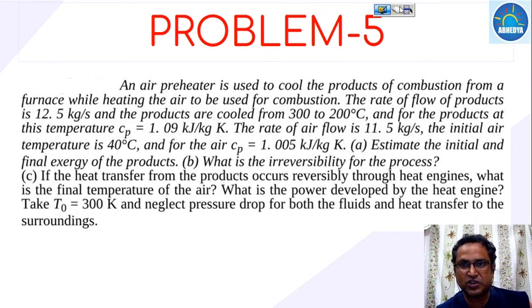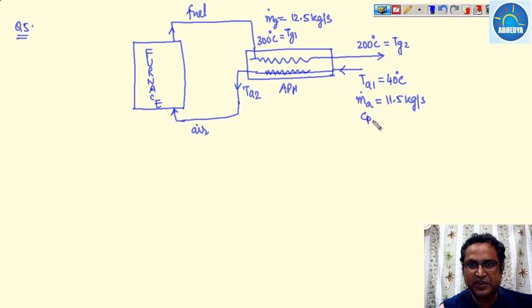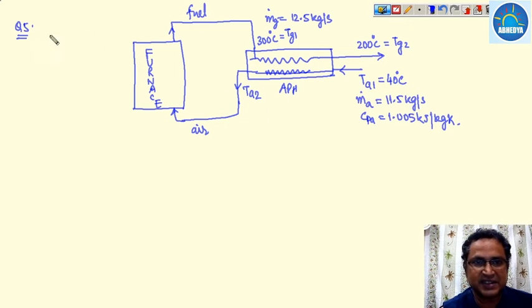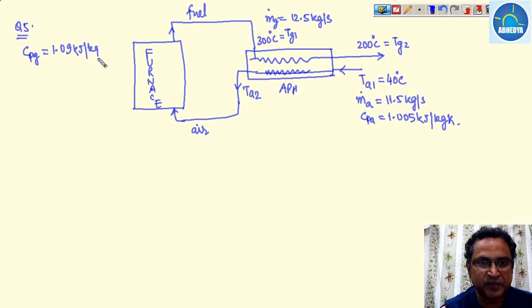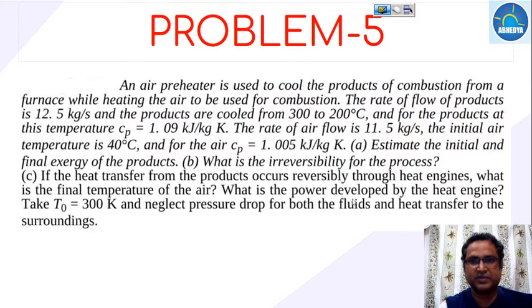Cp for air is 1.005 kilojoule per kilogram Kelvin, while Cp for gas is 1.09 kilojoule per kilogram Kelvin. This is given. Estimate the initial and final exergy of the products. So first we have to find the initial and final exergy of the product. The second part is the irreversibility for this process.